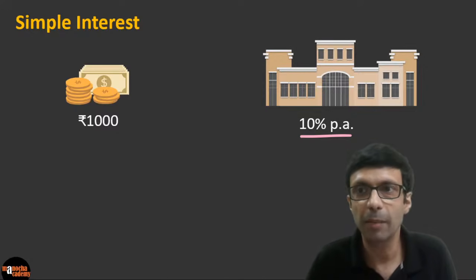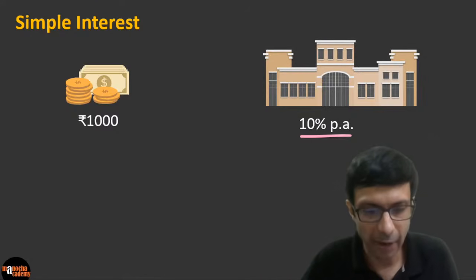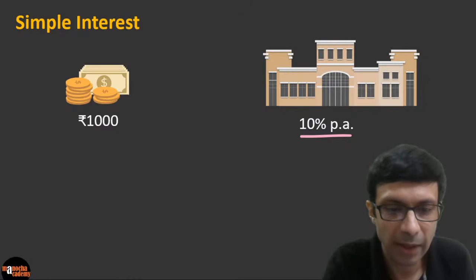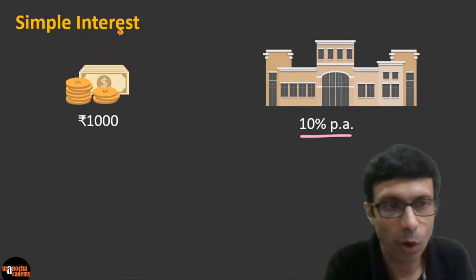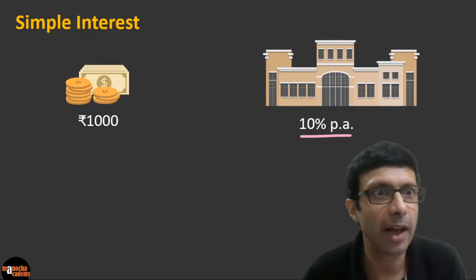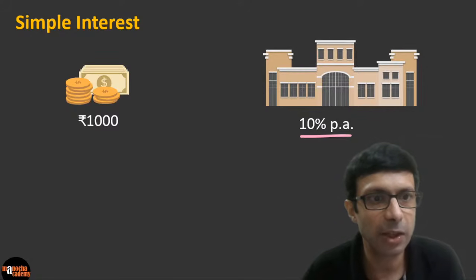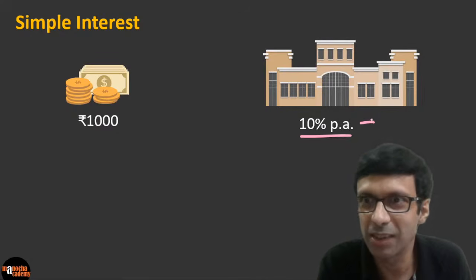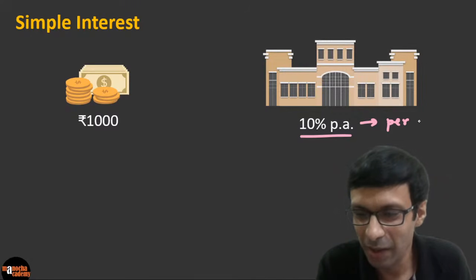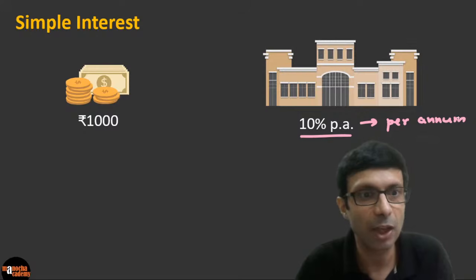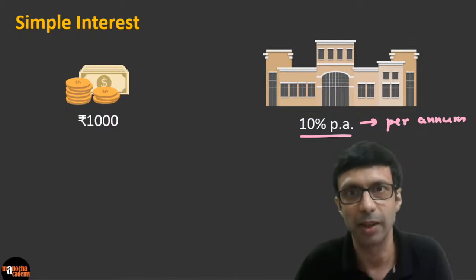Can anybody tell me what this PA stands for? So banks are, let's say, giving you interest, or what we call simple interest. Excellent. I see Marvin says per annum, right? Nihal Reddy says per annum. Excellent, guys. Wow. You guys are all expert bankers. That's great. So PA stands for per annum, which in simple words means per year. They are giving you 10% per year.